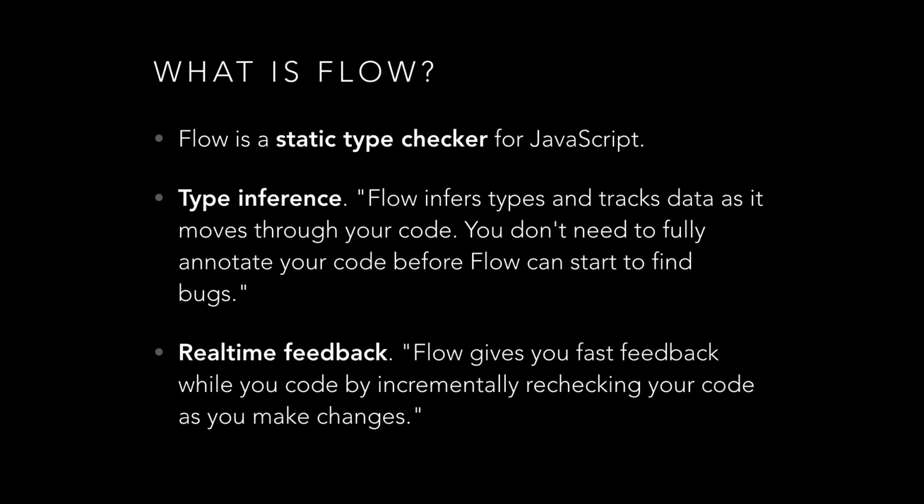Fortunately, we don't have to specify the types everywhere. When we say a certain value is a string or a number, for example, Flow knows that henceforth, this should be known as a number or a string. Or if we add two numbers together, it knows that the result is a number. It has type inference.